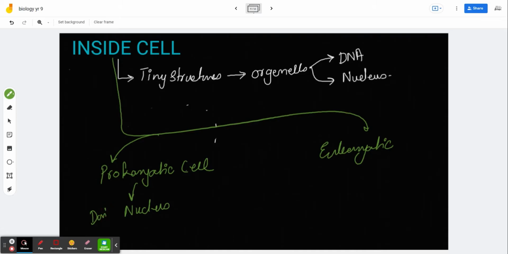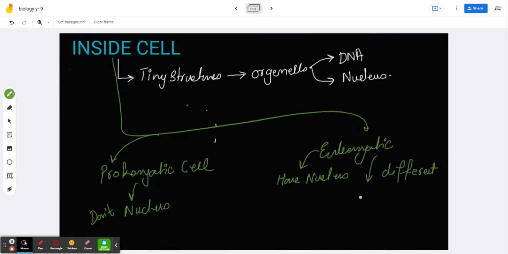Excellent, thanks for the correction: prokaryotic cells don't have a nucleus, eukaryotic cells have a nucleus inside them. But the thing I want to tell you, and how this is related to my pizza example, is that eukaryotic cells could come in different shapes and sizes, the way pizza comes in small, medium, large, extra large. Secondly, they could have different organelles inside them.